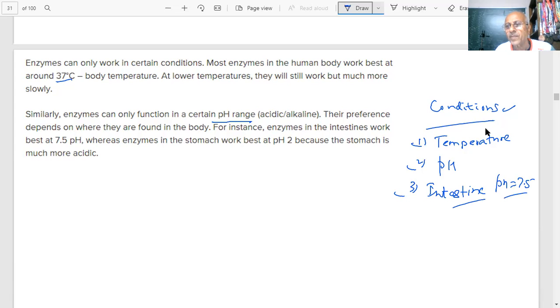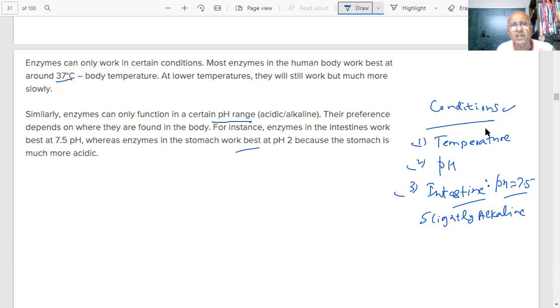Tell me. Is the intestine pH acidic? It is alkaline, slightly alkaline. That's why people putting too much acid will be a problem. In the intestine, it is slightly alkaline, close to 7 but slightly alkaline, student.